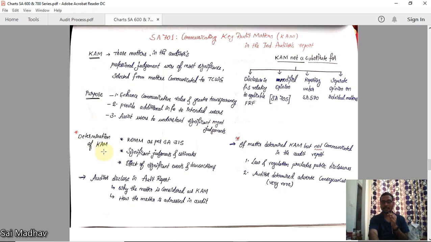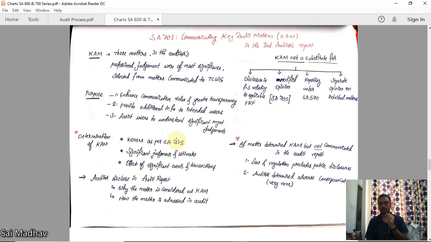Now, how to determine the KAM? Because there are many matters you have discussed with TCWG. How to select out of those risk of material misstatement as per SA 315? If risk is very high, those matters you can select. If the matters involve significant judgments and estimates, you can select those. Effect of significant events and transactions. Keeping these three in mind, you can select a matter, and that matter will become key audit matters.